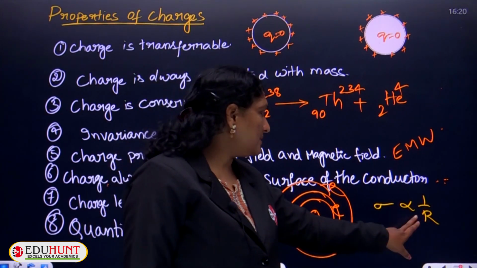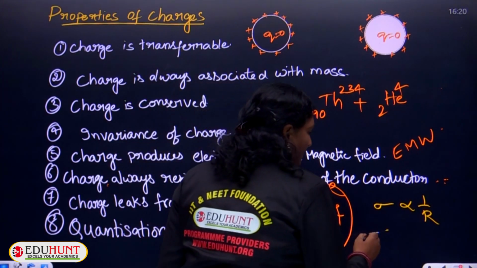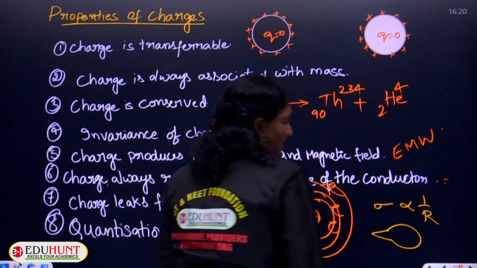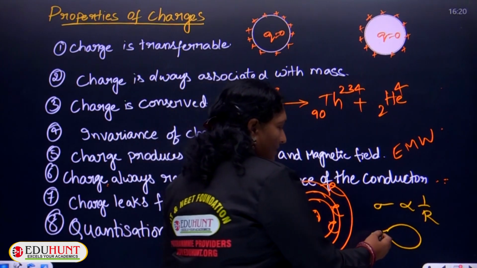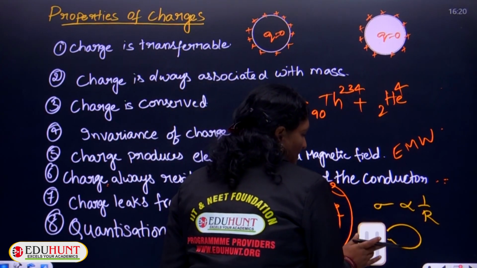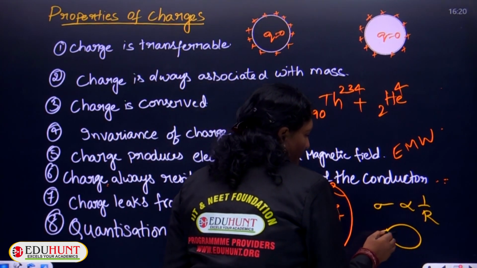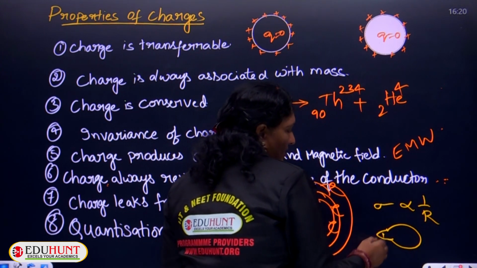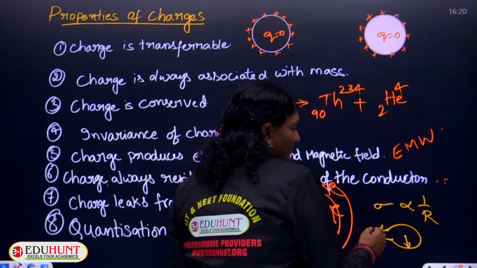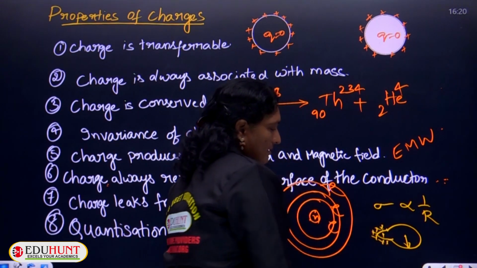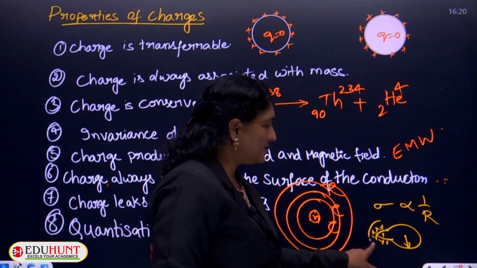That means, consider a sharp body as well as a broader body. If the radius of the body is less, then the charge density will be more. So the lesser the radius, the larger the charge density.